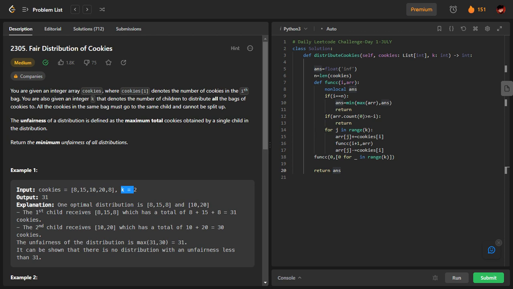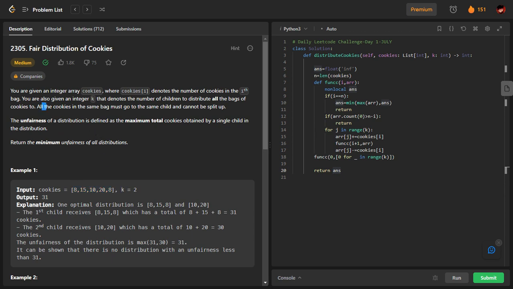We'll see the question and the words given in the question, and then we'll come to example one. We are given an integer array cookies where cookies[i] denotes the number of cookies in the ith bag. For example, this one tells that there are 10 cookies in the second bag, because this is the second index of the cookies array, right? You are also given an integer k that denotes the number of children to distribute all the bags of cookies to. So I have only two children present to whom I am going to distribute all the six bags here.